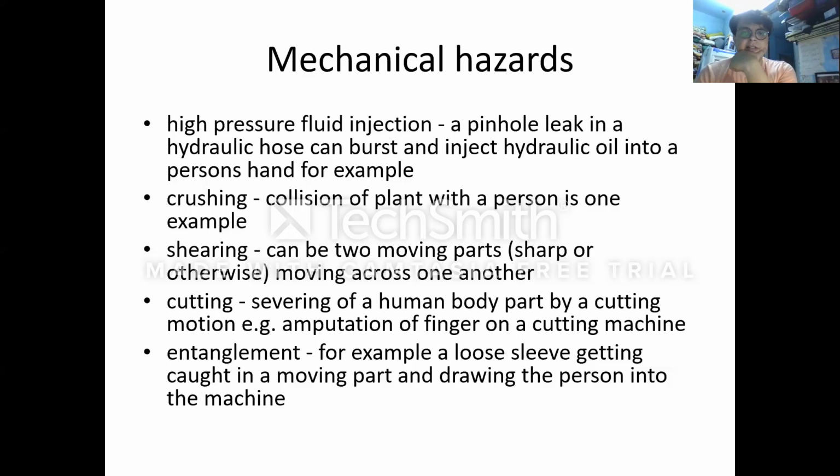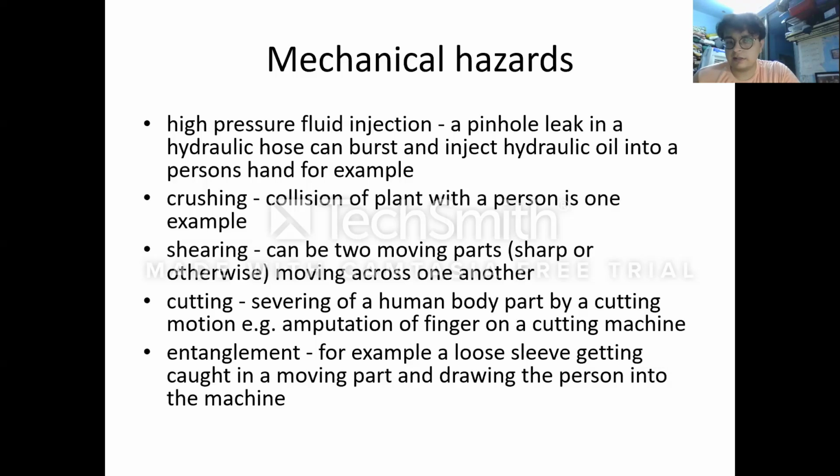Next is shearing, which happens mainly because of two moving parts, sharp or otherwise, moving across one another. Because of the moving of the two parts along each other, this is where failure due to shearing can take place. Next is cutting, severing of the human body by a cutting motion. Example, amputation of a finger on a cutting machine.